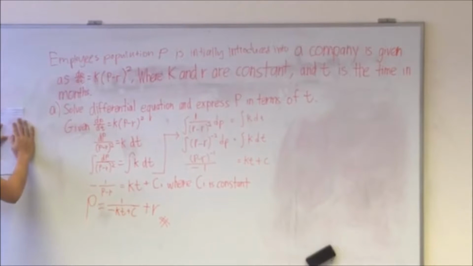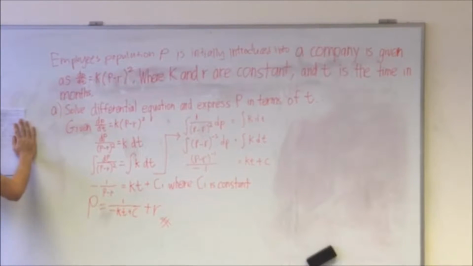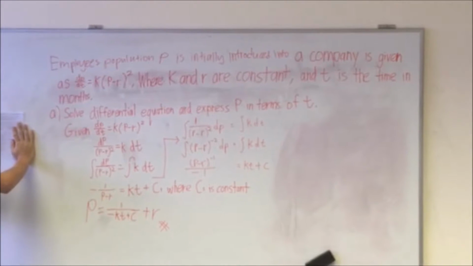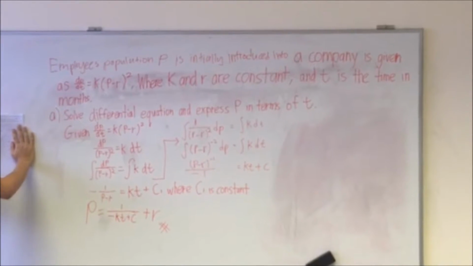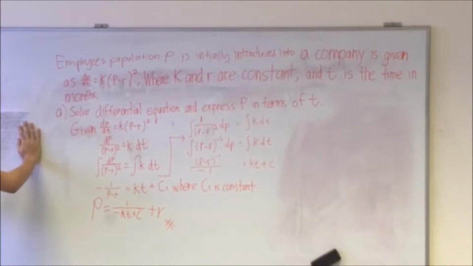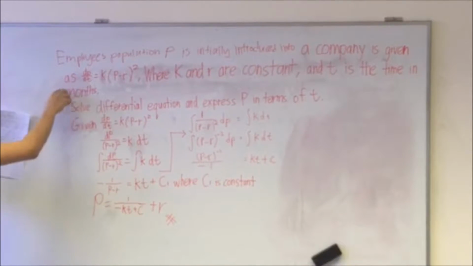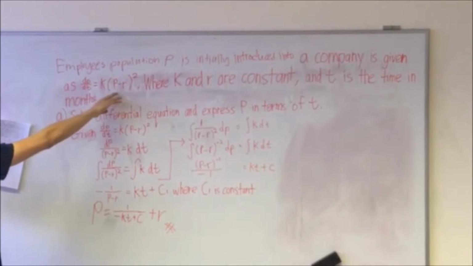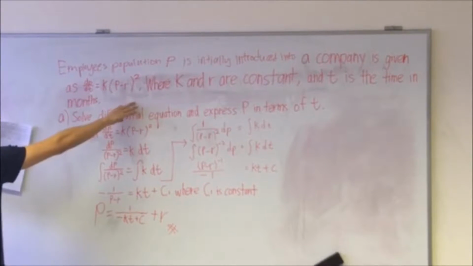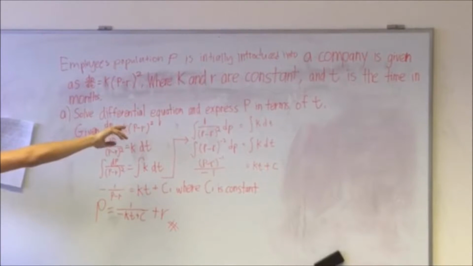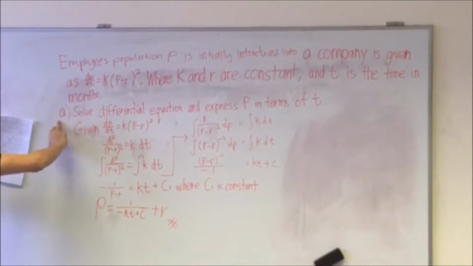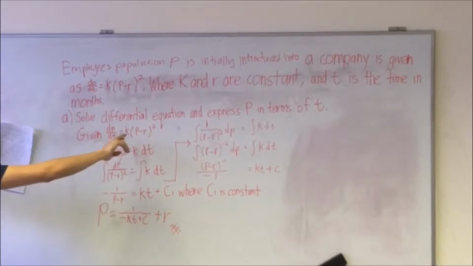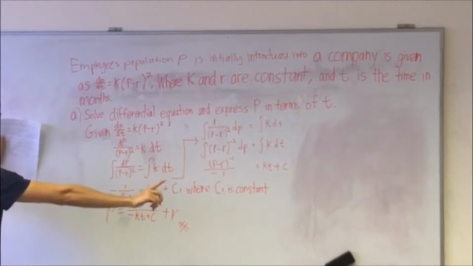From the clip we just saw, a new company has been established and a new population of employees has been introduced into the company. The population can be given as dp over dt equals k open bracket p minus r close bracket squared, where k and r are constants and t is the time in months. So we are going to be solving the differential equation and expressing p in terms of t.